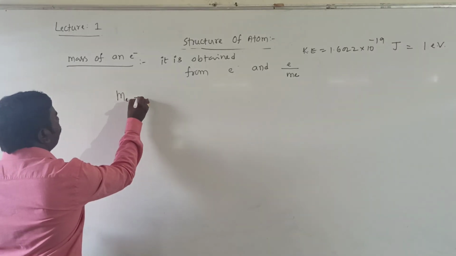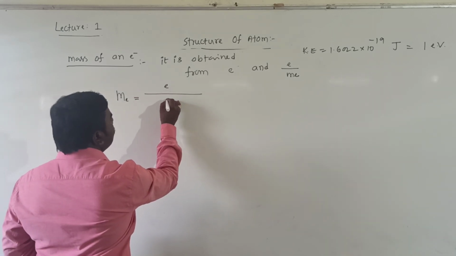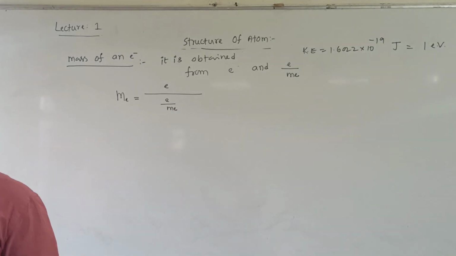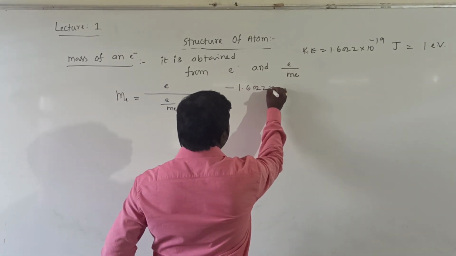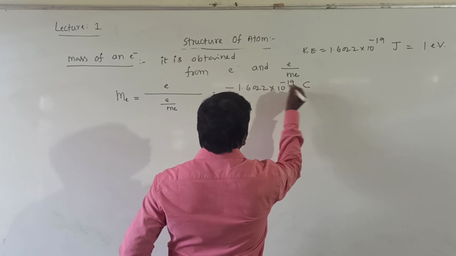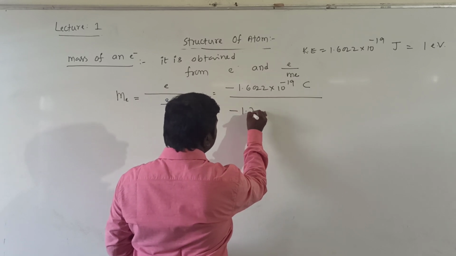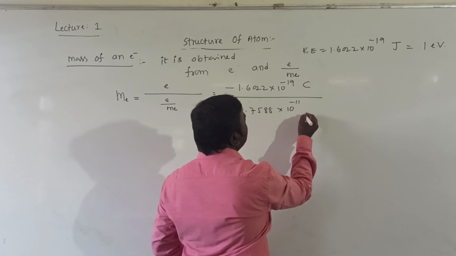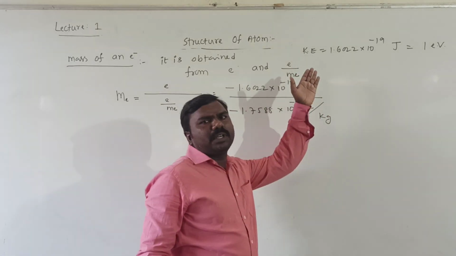Mass of electron equals charge divided by charge to mass ratio, right? So that is minus 1.6022 x 10^-19 coulombs divided by the charge to mass ratio, which is minus 1.7588 x 10^11 coulomb per kg. Kg will be shifted to the numerator.